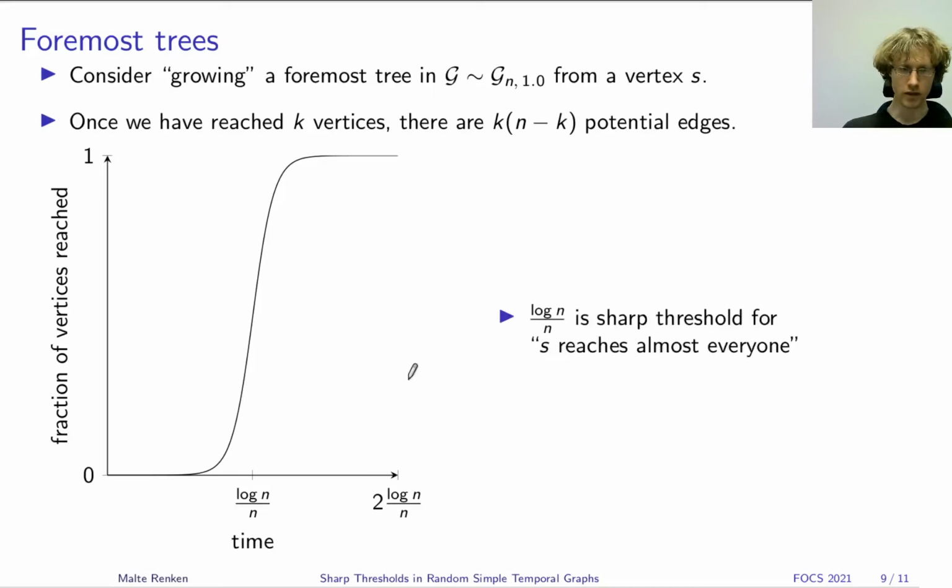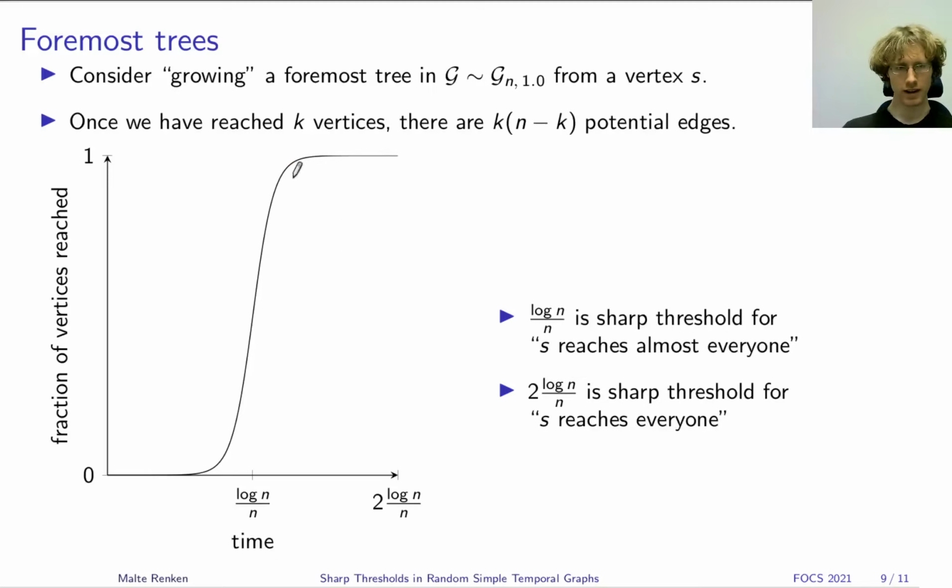And from this, we can motivate why log n over n is a sharp threshold for vertex S being able to reach almost all the other vertices, because for large graphs, this curve becomes so steep that a tiny amount of time after log n over n, we will be already up here, having reached almost all of the other vertices. But for the final last couple vertices, we will need to wait another log n over n until time 2 log n over n.